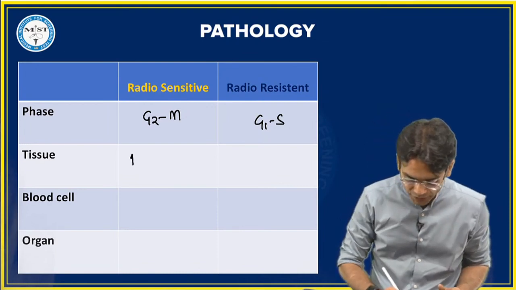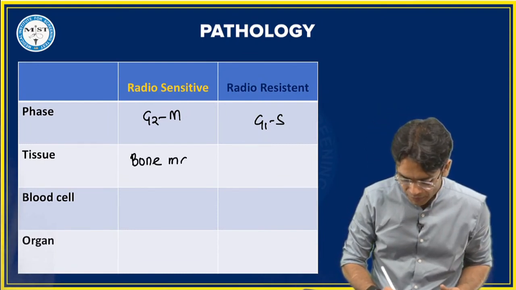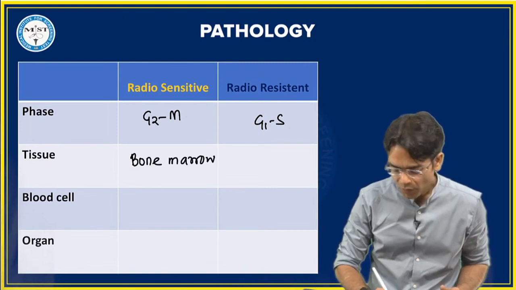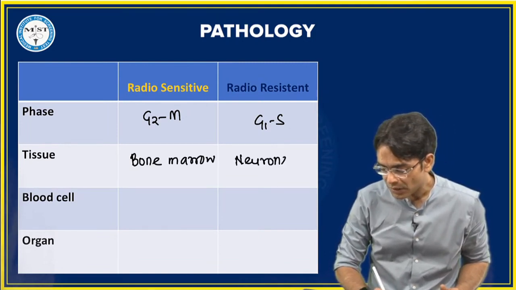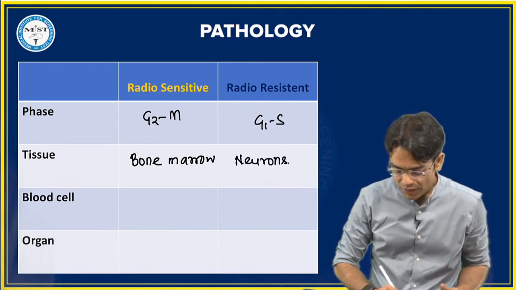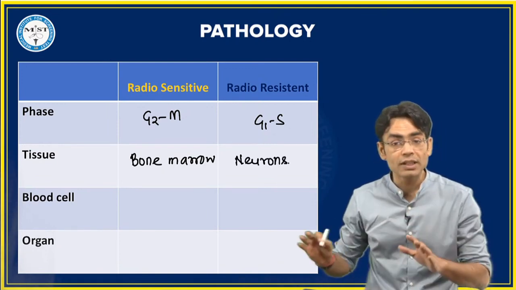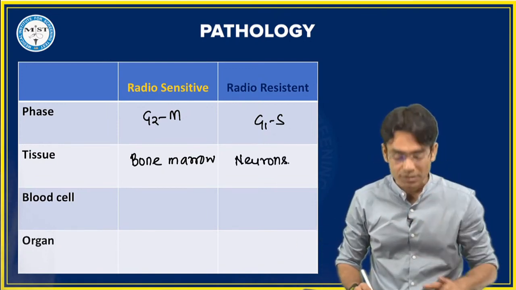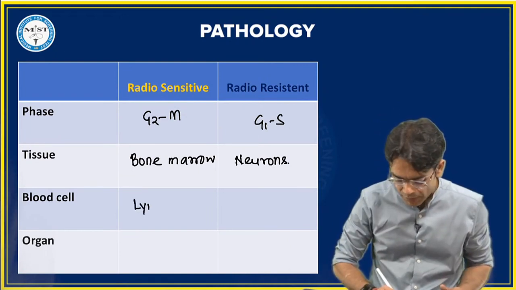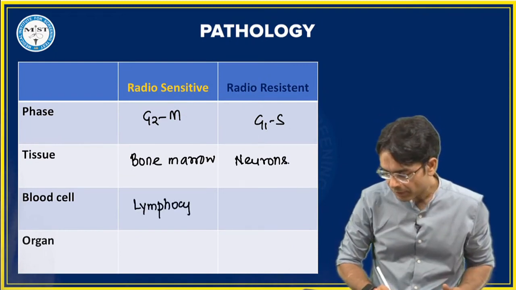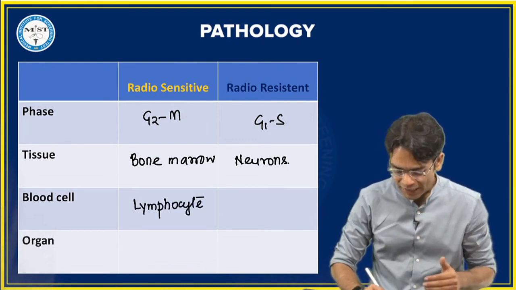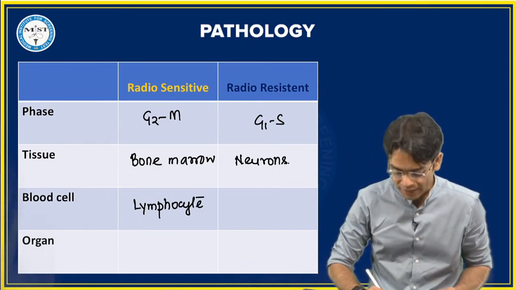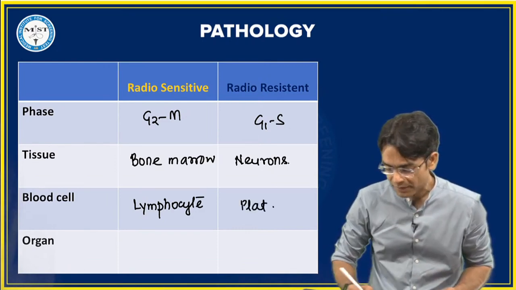Yes, most radiosensitive tissue is bone marrow. Radio resistant, you are right Rahul, it is neuron. Blood cell which is most radiosensitive, you just learn this: the most radiosensitive blood cell is going to be your lymphocyte. And the blood cell which is very radio resistant, that's going to be your platelet.